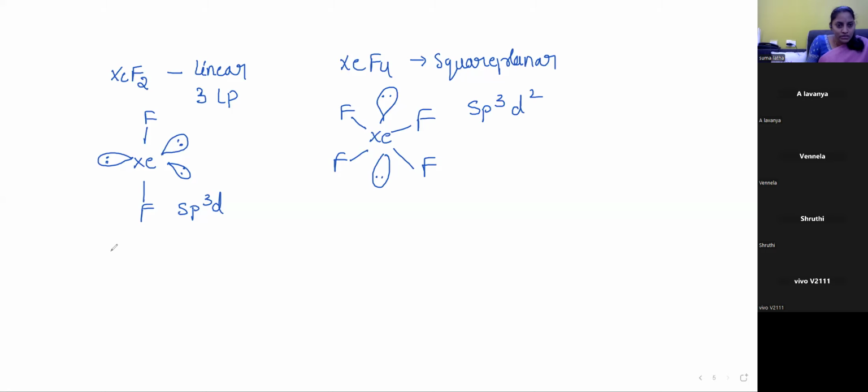The next one is XeF6. XeF6 is distorted octahedral. You can write the complete sentence. Here it is sp3d3 hybridization.